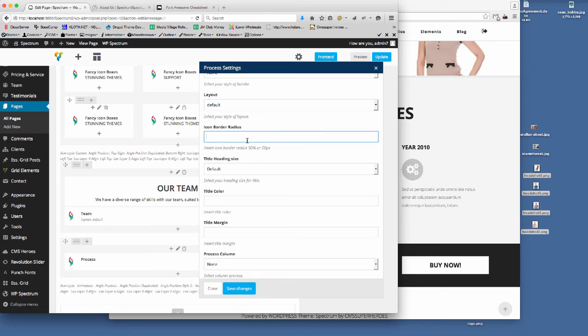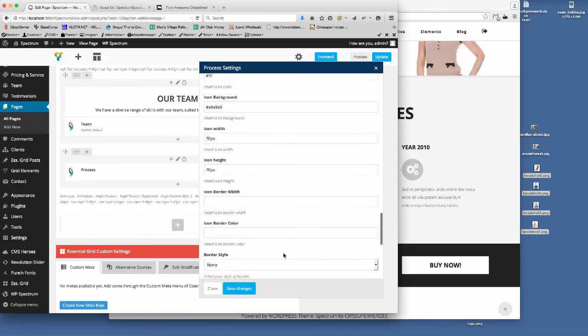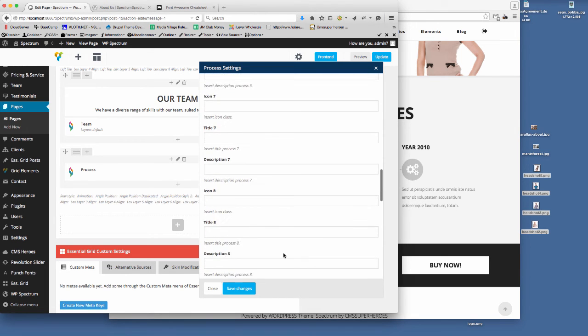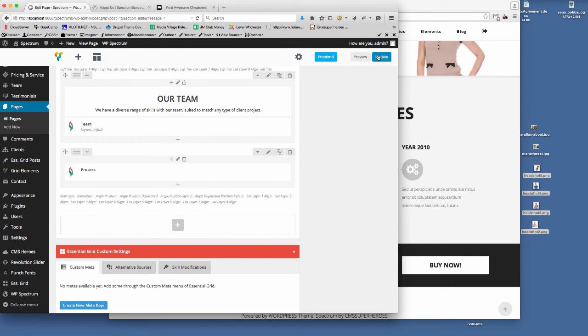So the icon border radius, so again if we wanted square icons or circular icons, so I'm going to choose that as 100%. The title size I'm going to set to heading 4. Title colour I'm going to set to the black that I'm using, and then we've got the process column none. So let me just check that. So if we save that now, and then let's have a look at this.